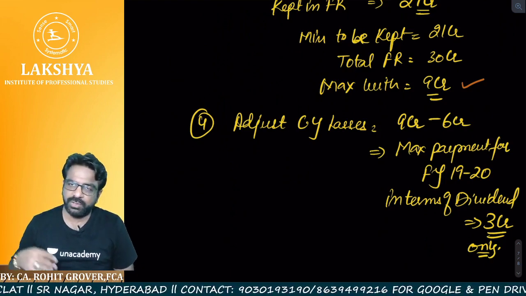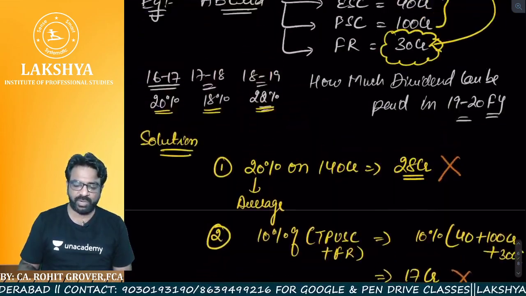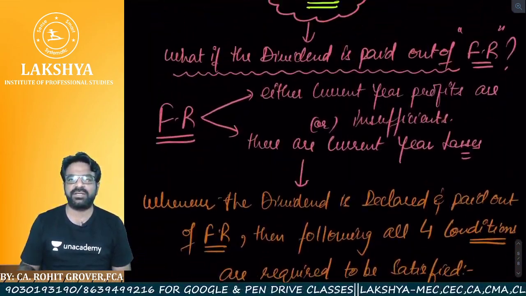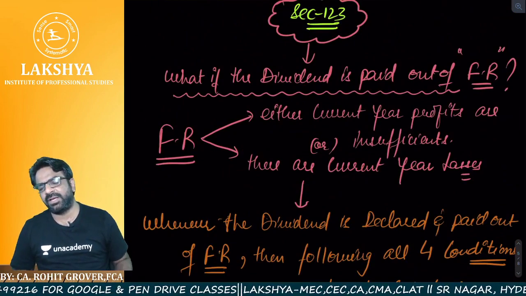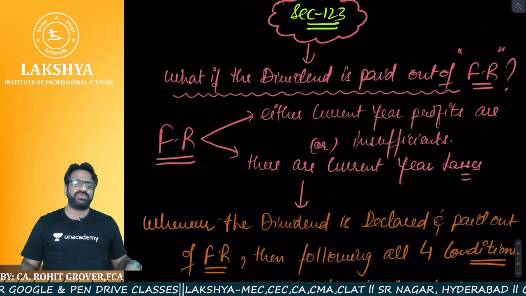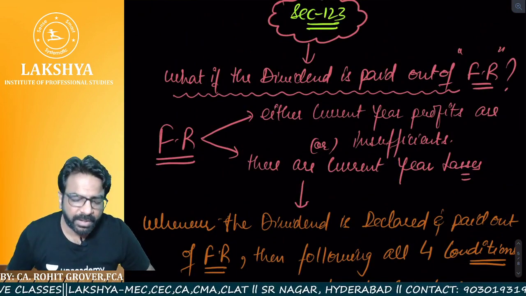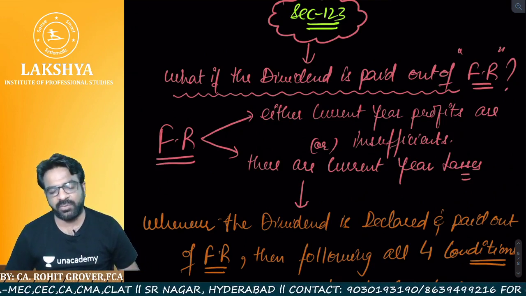Yes, we got your point. So this is how the dividend section number 123 gets over. I hope everything is crystal clear now. This is how section number 123 gets over, where it is said that as per the Dividend Declaration and Payment Rules 2014, as per rule number 3, if the company wants to pay or declare the dividend out of free reserves, 4 conditions are required to be satisfied.